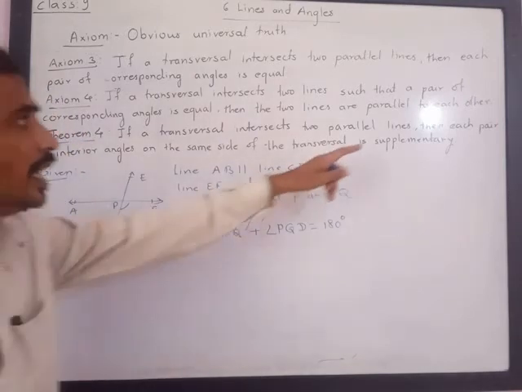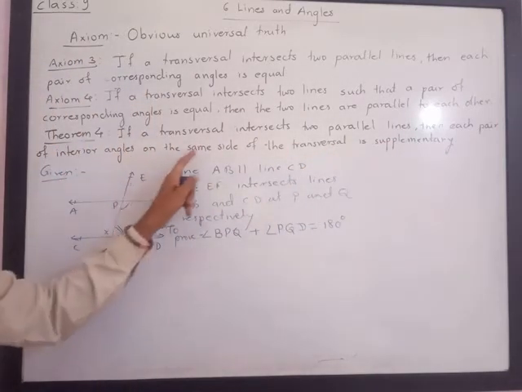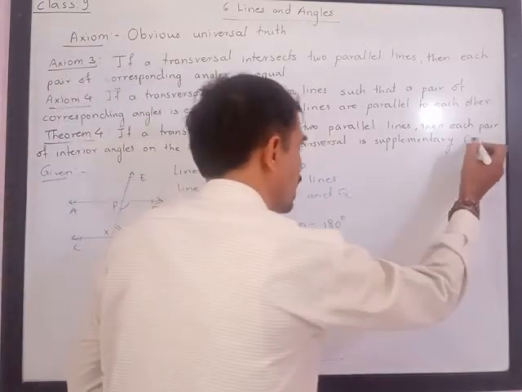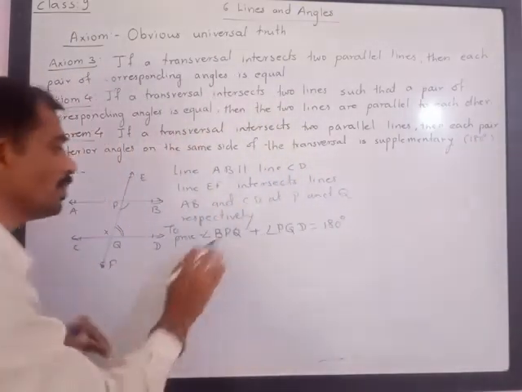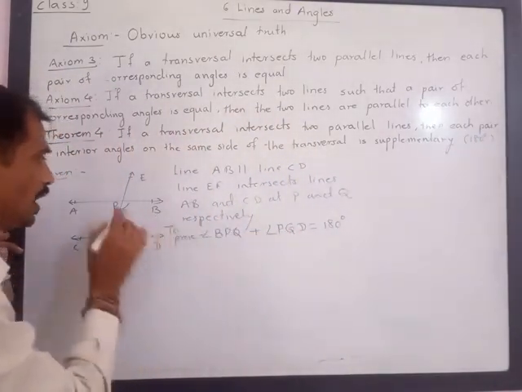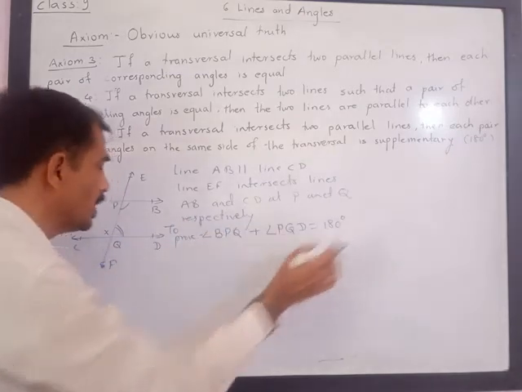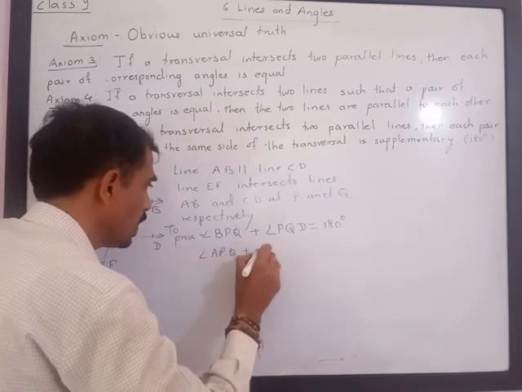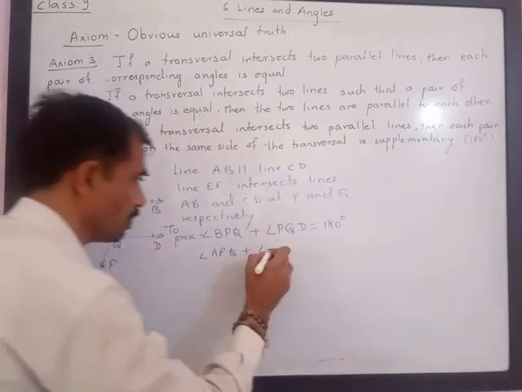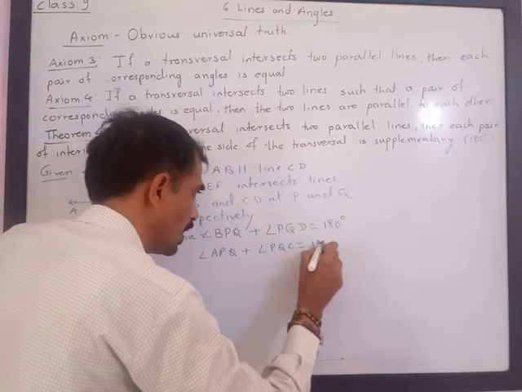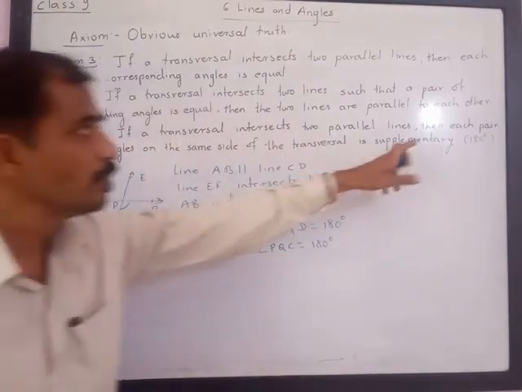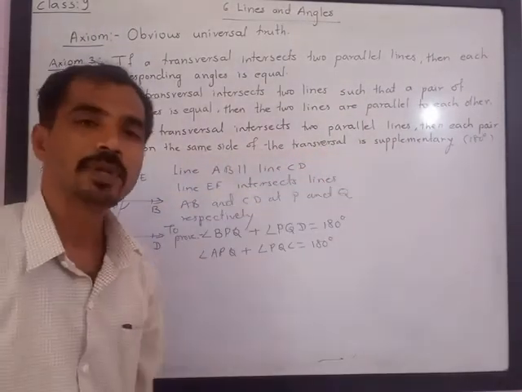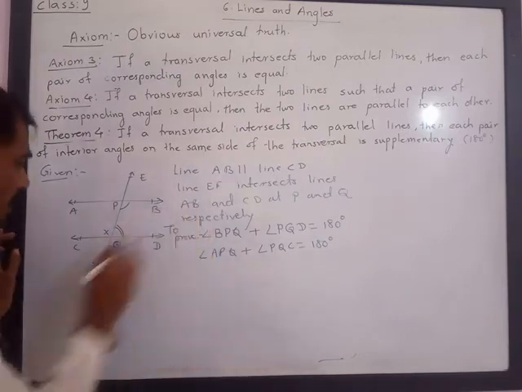Please try to understand. Each pair of interior angles on the same side of the transversal is supplementary. Supplementary means their sum is 180 degrees. So on the same side of the transversal we get BPQ plus PQD, and another pair is angle APQ plus angle PQC, equal to 180 degrees. We have to prove that each pair is supplementary. Now how to prove this? Understand, proof.